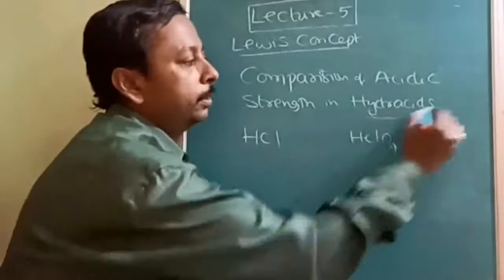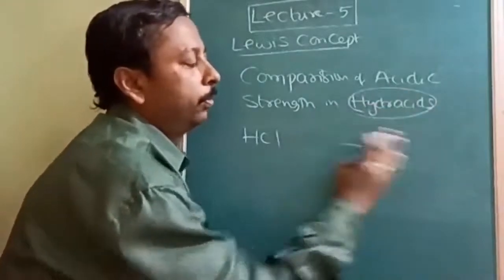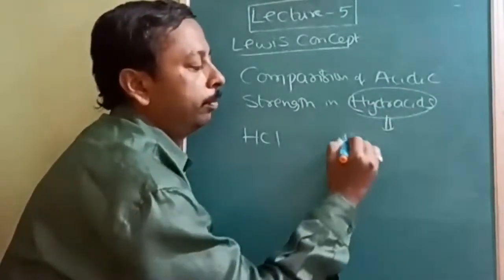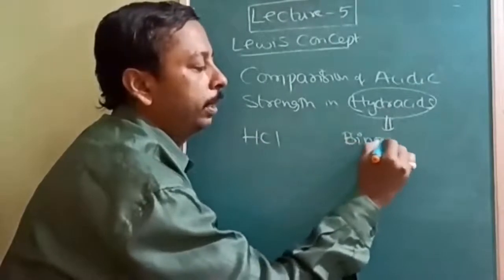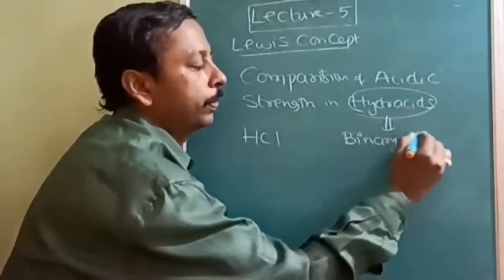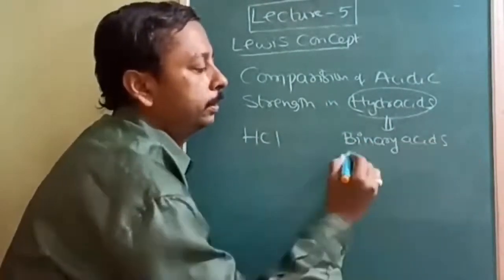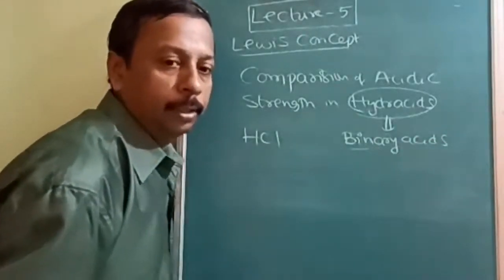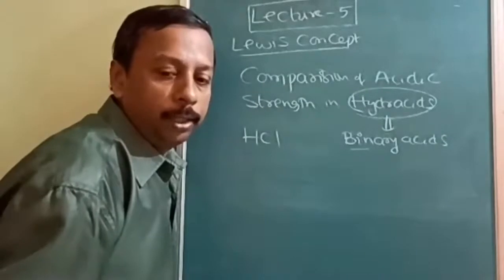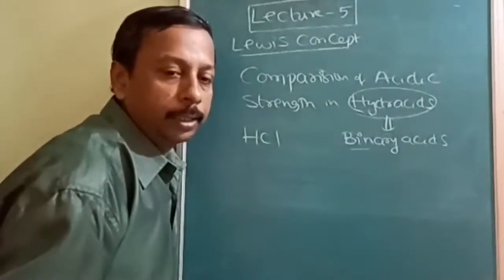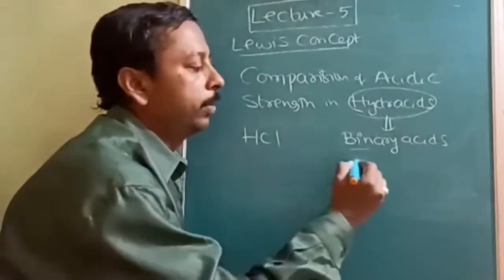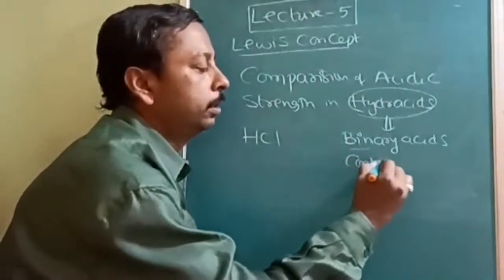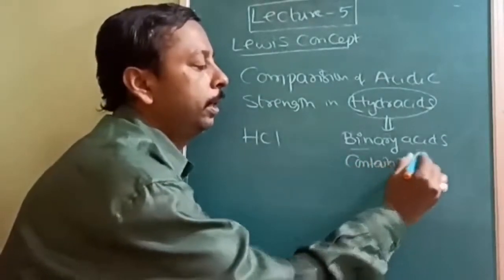So hydracids are binary compounds. Definition I will write: hydracids are binary acids. Binary means there will be how many elements? Only two elements. So acids containing only two elements. Hydracids are binary acids containing hydrogen.